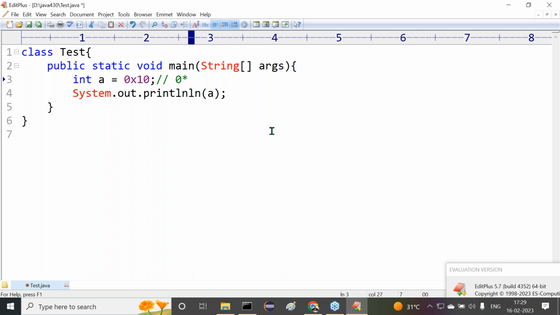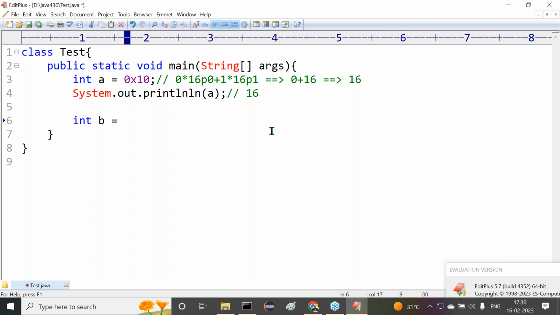Now here we have to provide 0 star 16 power 0 plus what next one? 1 star 16 power 1. Tell me guys, what's the value here? 0 star anything is 0, plus 1 star 16 power 1, so the value is 16. So the output here is 16. Output value is 16.